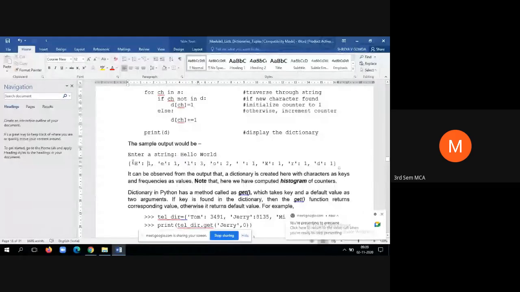Students, I was explaining this sample output. So enter a string. Hello world. Each alphabet is considered as the key.